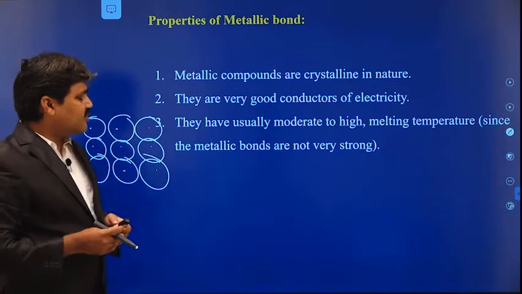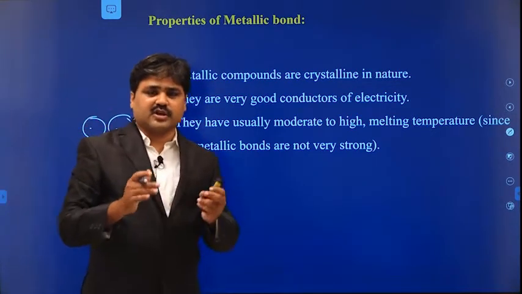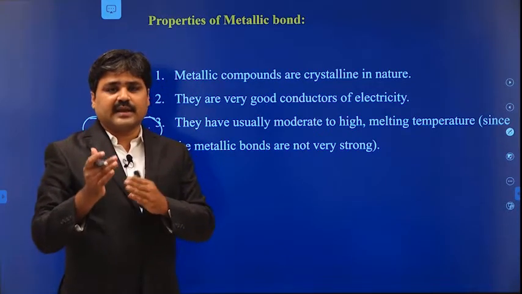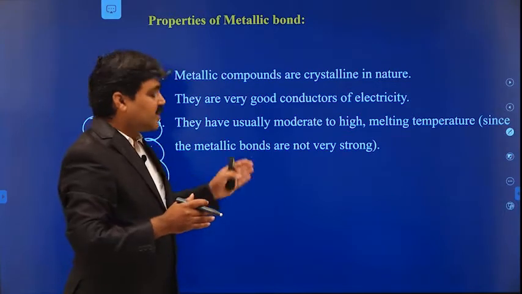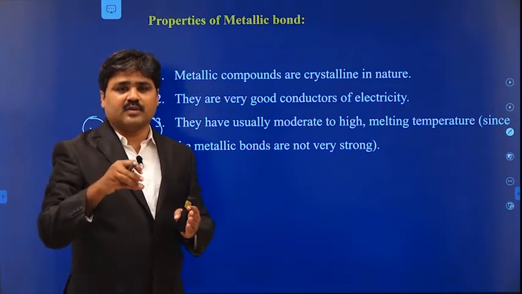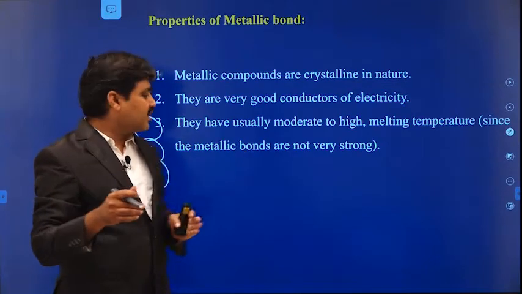They have moderately high melting and boiling point temperatures, because the bond is not strong enough. The bond is relatively weak compared to the ionic bond and covalent bond. So they have slightly lower boiling and melting points compared to ionic bond materials and covalent bond materials.